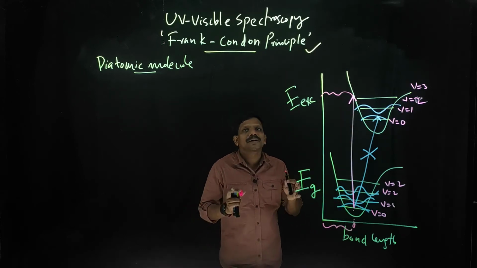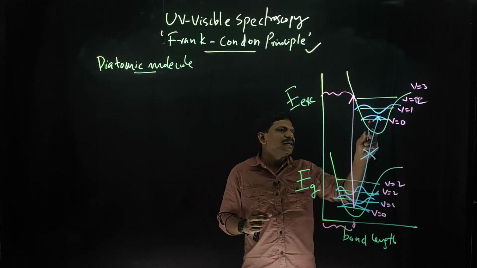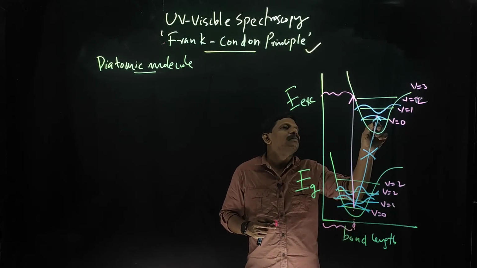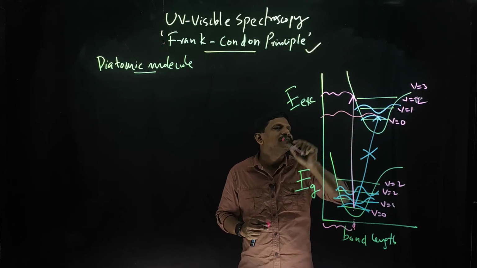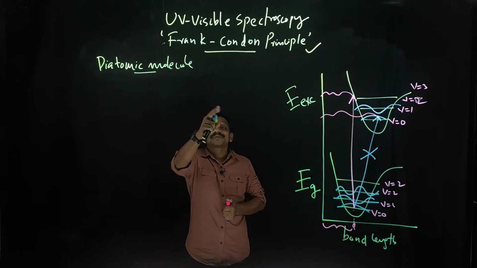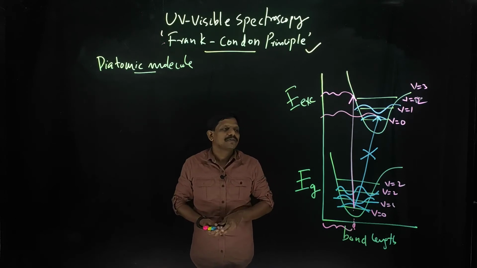That is the Franck-Condon principle. But that same distance you cannot see here. This is the internuclear distance here, but the internuclear distance is changing here. That is not possible. That is our Franck-Condon principle.